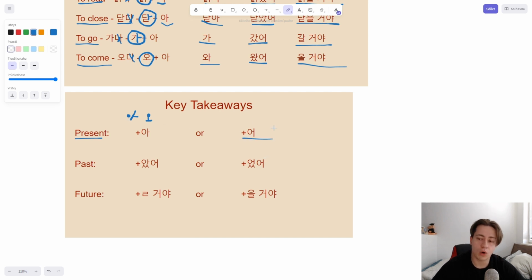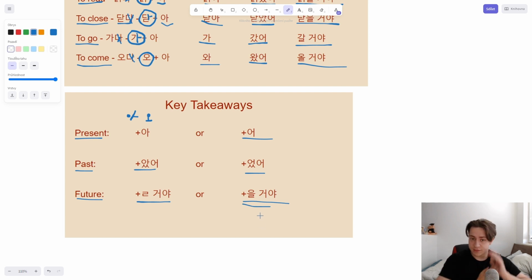We had mogo, mogo. For past, we had asso or osso, following the same principle. And for future, we had koya or koya, so we add this if the last syllable ends with a vowel, and we add this if it ends with a consonant.